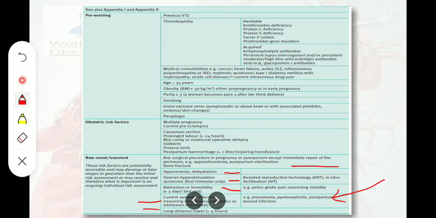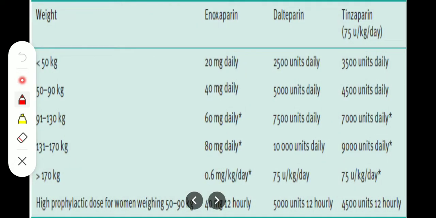Okay, and now let us discuss the doses of enoxaparin, dalteparin, and tinzaparin based upon the weight of the patient. If we have less than 50 kg, then we give 20 mg enoxaparin daily, or 2500 units daily dalteparin. Tinzaparin we give 3500 units daily. When the weight is 50 to 90 kg, we give enoxaparin 40 mg daily and dalteparin 5000 units daily and tinzaparin 4500 units daily.